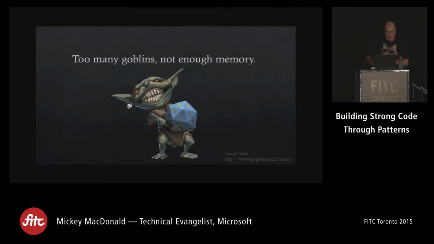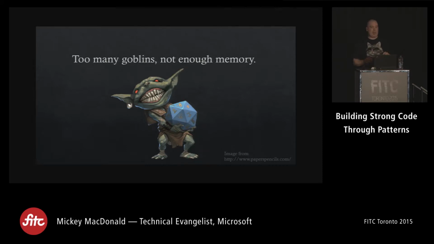So here's the situation. We've got a game where you slay thousands of goblins, wave after wave, right? The longer you stay alive, the more goblins attack you. The problem is, we hit a brick wall right off the bat. We're targeting the newest smartphone. It's a little bit lower memory device, and we're finding after a few waves, we've got no room. We're out of memory, right?